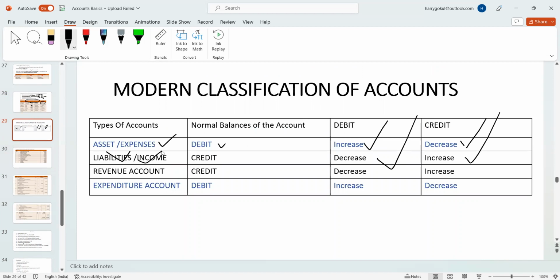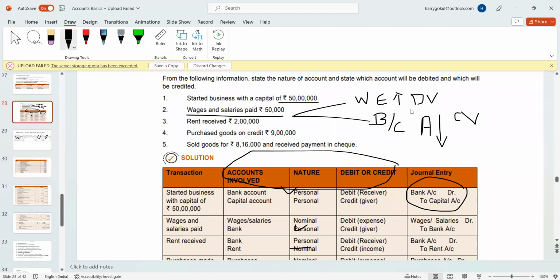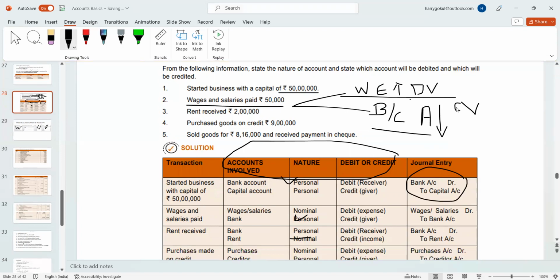For liabilities and income, assets and expenses, I gave the modern rule. It's easy. You can just identify whether it's an expense or an asset. So that's the thing. I took the modern approach, and it's easy and won't confuse you at every point of time, whether it is personal or nominal.